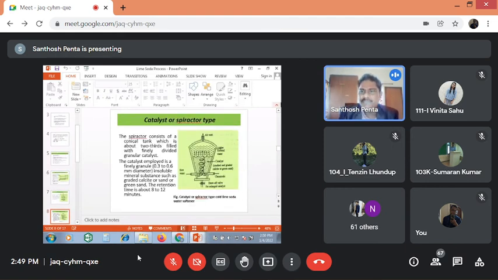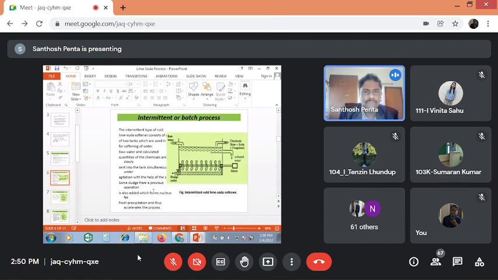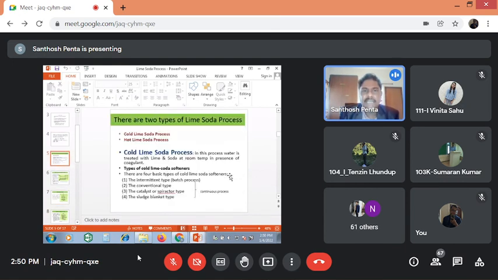The others, like the catalytic spiractor, are not required. You remember only two: intermittent and conventional type. These others are not required. That is not a big task, you can go through it and understand. But for our understanding, for the time being, only two: intermittent and conventional type.